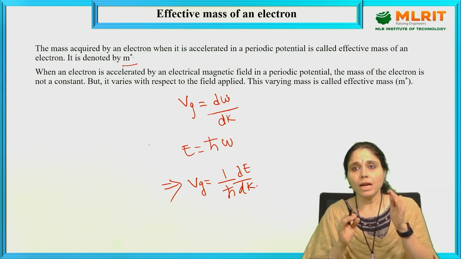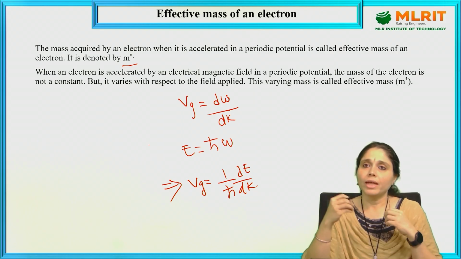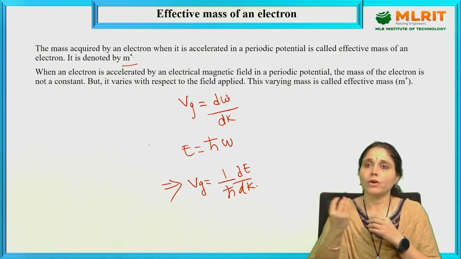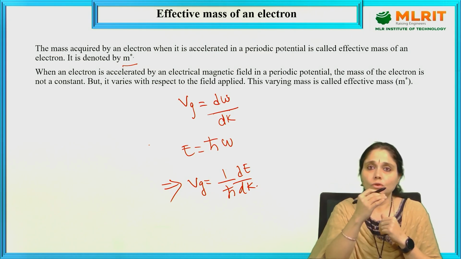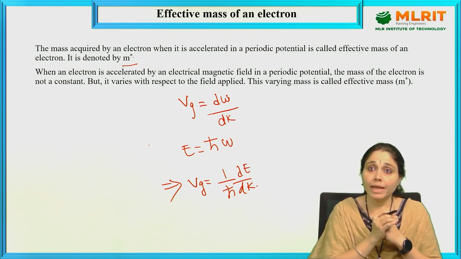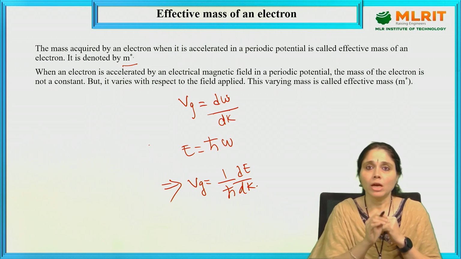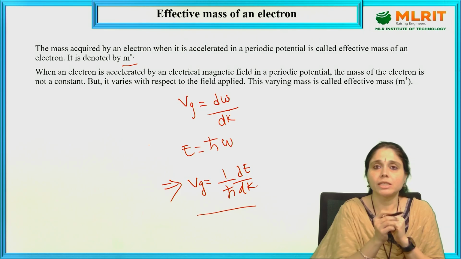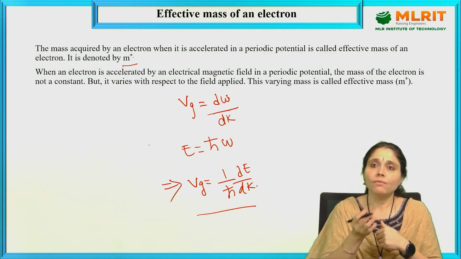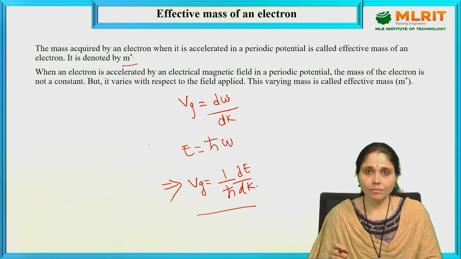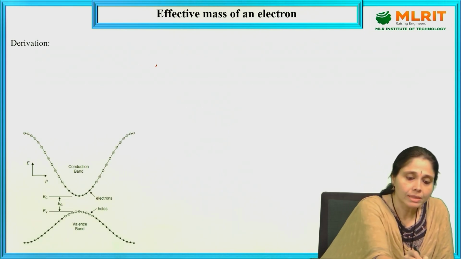So, up to here, we have found that when an electron is in the periodic potential, we have its group velocity, and the energy is E equals h cross omega. So, we have Vg is equals to 1 by h cross dE by dk. Now, when an external force is applied, some work will be done. So, the work done is equals to dE.